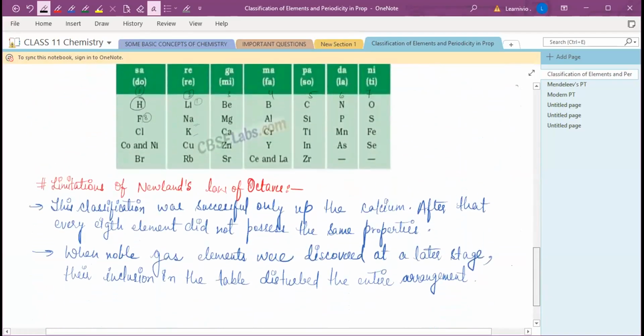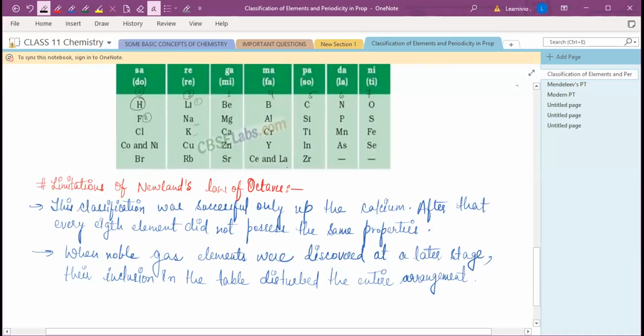Now, what are the limitations? The major limitation is that this classification of Newlands was successful only up to calcium. It worked quite well for the lighter elements only, those whose atomic masses are light. It works only for those, till calcium. After that, every eighth element didn't possess the same properties.